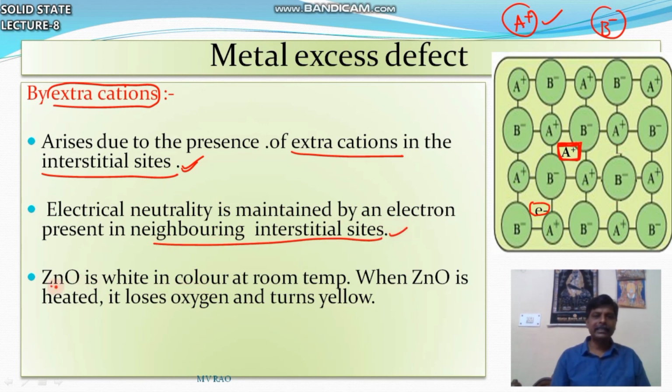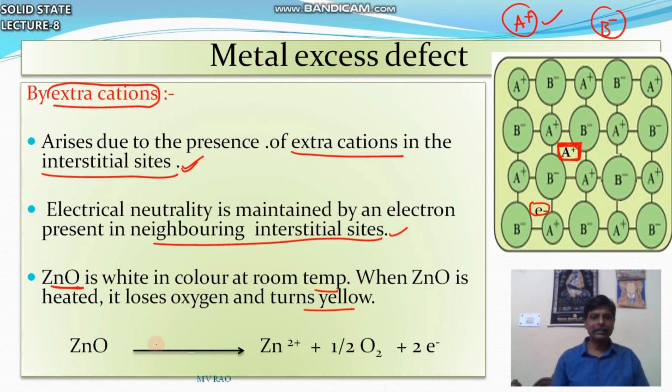Zinc oxide is white in color at room temperature. After heating, it becomes yellow. Zinc oxide in cold condition is white; after heating it becomes yellow because of this electron, because of this defect. What defect?